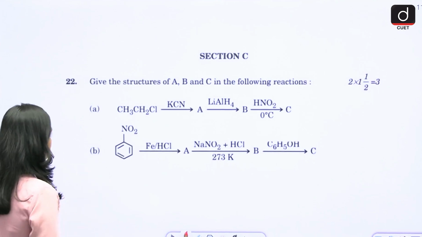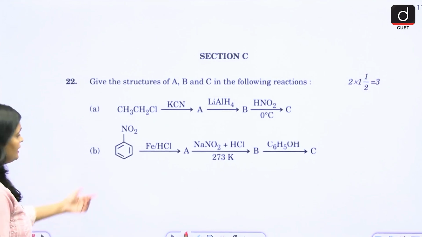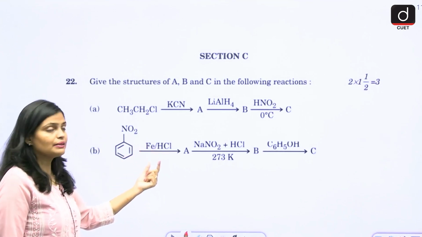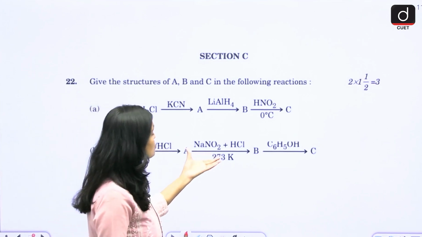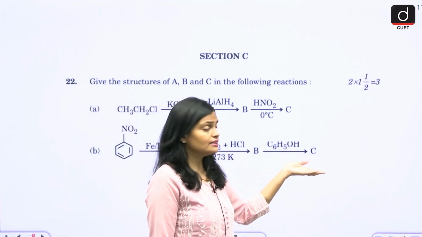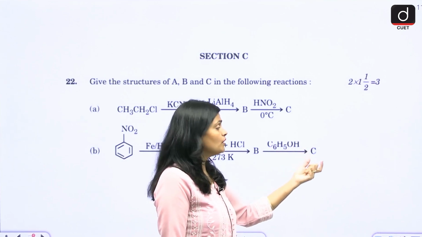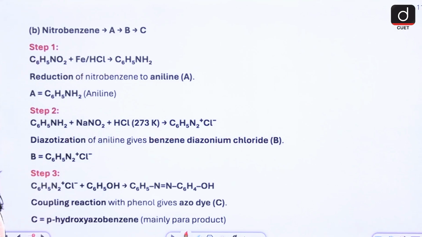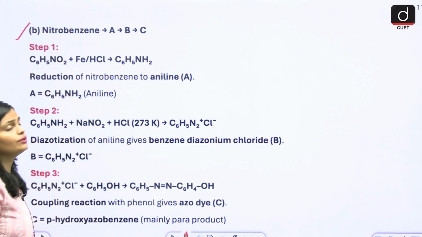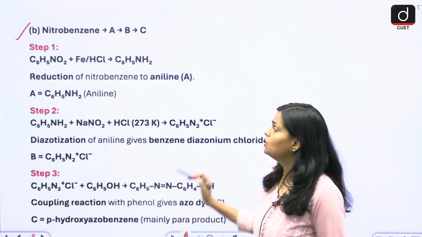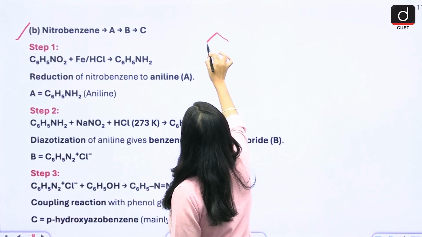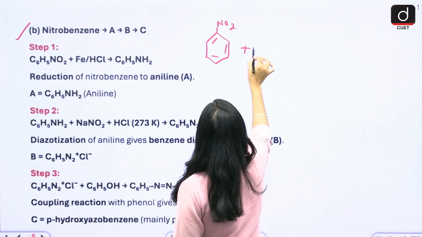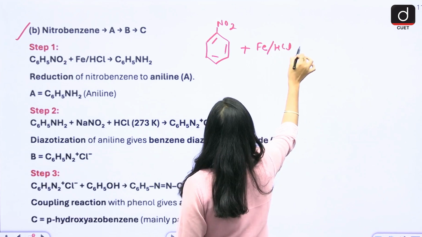Now the second conversion of question number 22 is, again here you have a nitrobenzene. Nitrobenzene, first of all, in the presence of Fe/HCl, then in the presence of NaNO2 and HCl, and then you have added phenol. So what product you will get? Basically this is the second part of question number 22. First of all, this is your nitrobenzene. In the presence of Fe/HCl, what you will get?